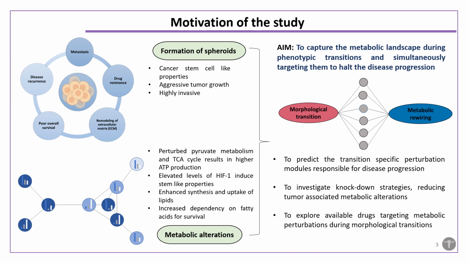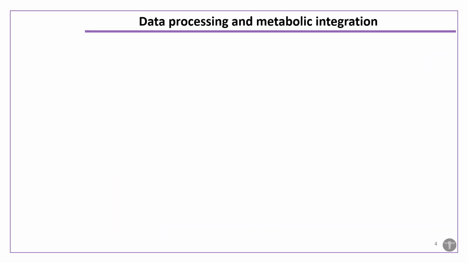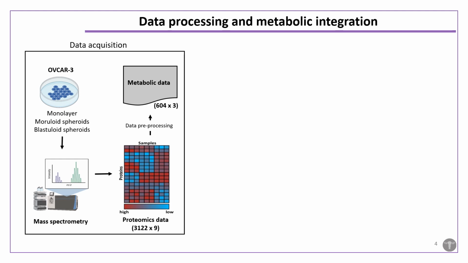The current work is a combination of in silico as well as in vitro framework. Therefore, to accomplish our aim, we have used the human genome scale metabolic model Recon 3D. Now, these models are computational frameworks that describe the complete generalized metabolic network. They mathematically represent the metabolic reactions which are carried out in an organism. In our study, we have used the OVCAR3 cell line and have cultured it in 2D and 3D.